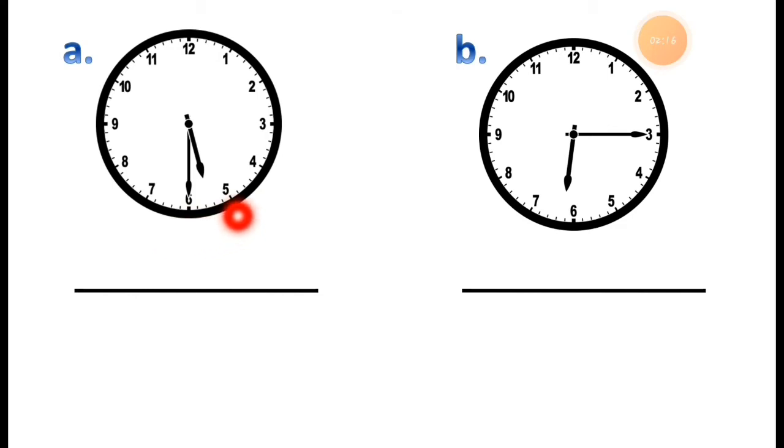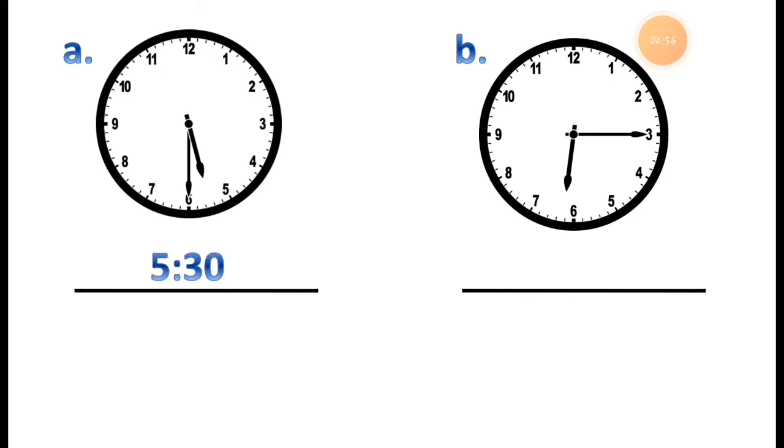So it is 5, and how many minutes? The minute hand is pointing to 6. It means how many minutes? On 1, it is 5 minutes. On 2, it is 10 minutes. On 3, it is 15 minutes. If it is pointing to 4, it means 20 minutes. If it is pointing to 5, it is 25 minutes, and if it is pointing to 6, it is 30 minutes.